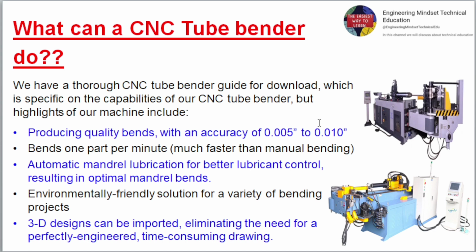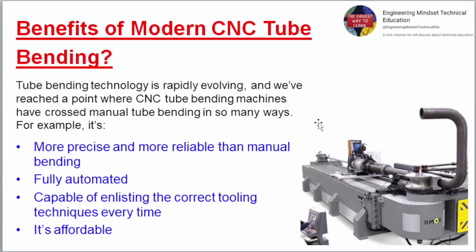Bends 1 part per minute, much faster than manual bending. Automatic mandrel lubrication for better lubricant control, resulting in optimal mandrel bends. Environmentally friendly solution for a variety of bending projects. 3D designs can be imported, eliminating the need for a perfectly engineered, time-consuming drawing.